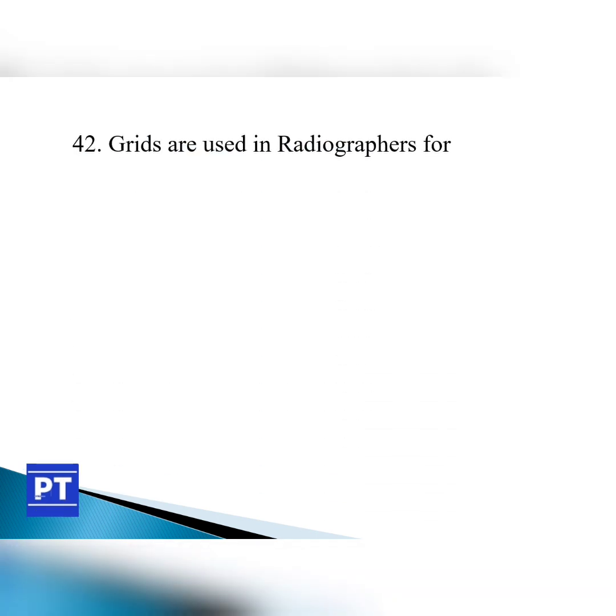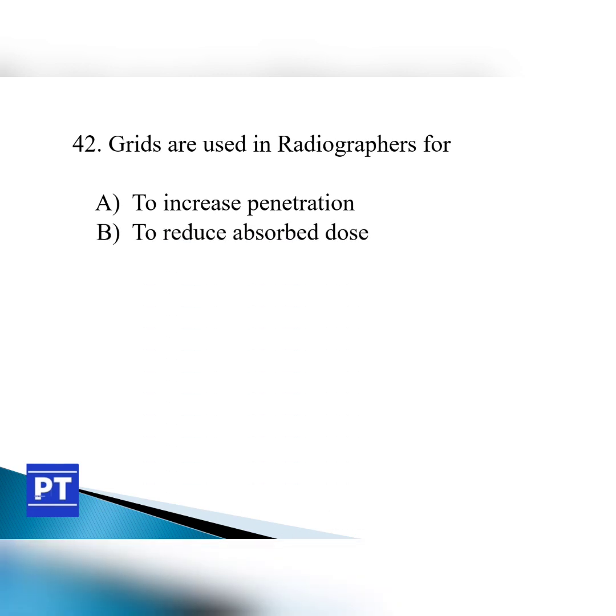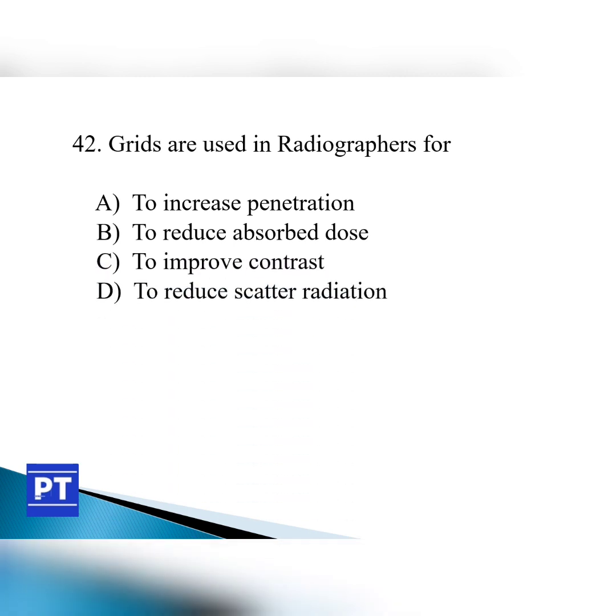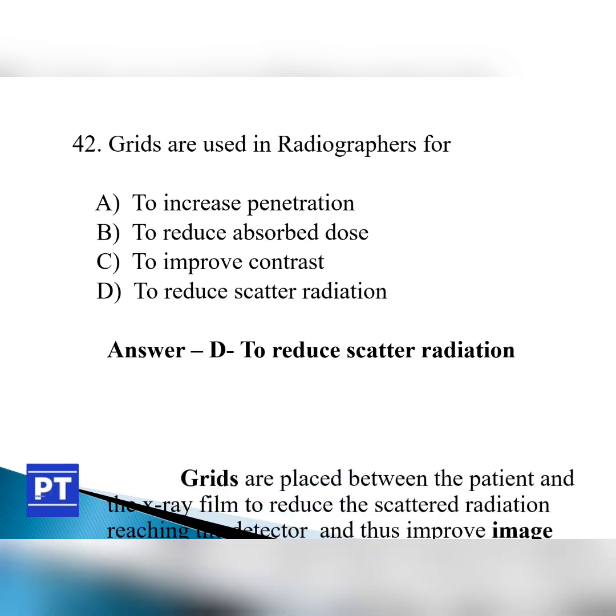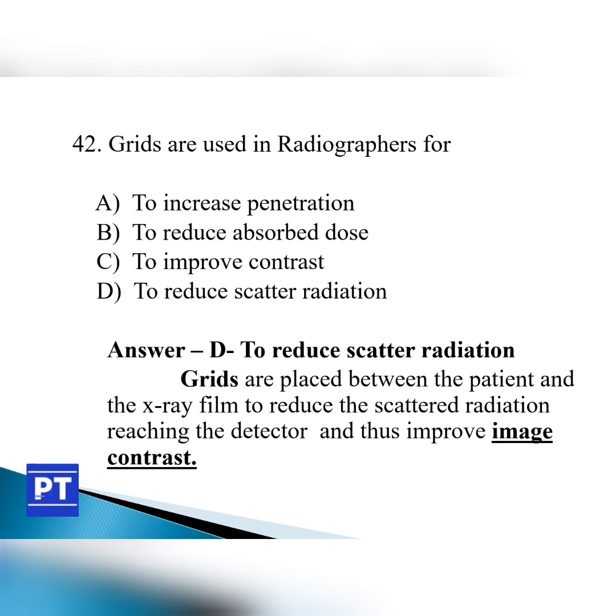Question number 42. Grids are used in radiographs for option A to increase penetration, option B to reduce absorbed dose, option C to improve contrast, and option D to reduce scatter radiation. The answer is option D to reduce scatter radiation. Grids are placed between the patient and the X-ray film to reduce the scatter radiation reaching the detector and thus improve the image contrast.